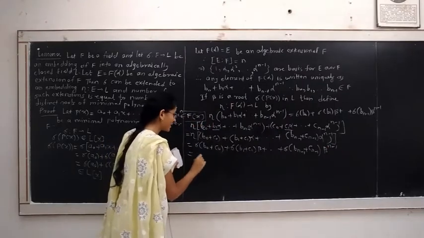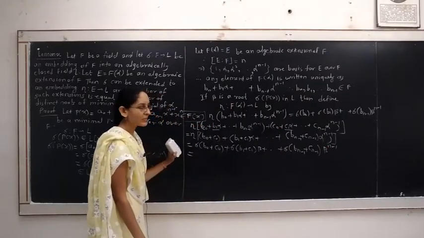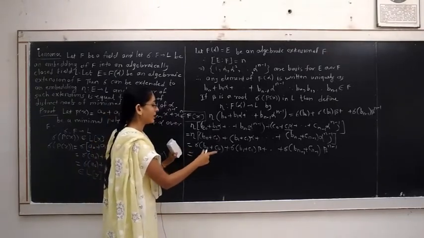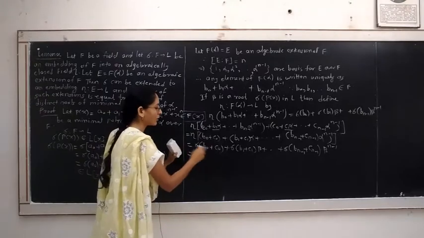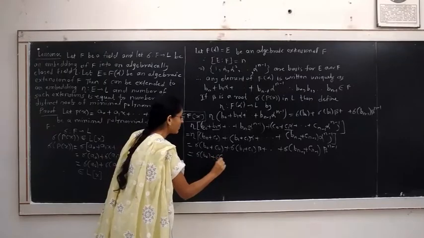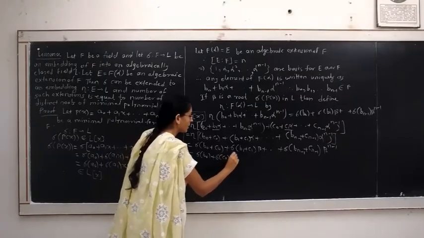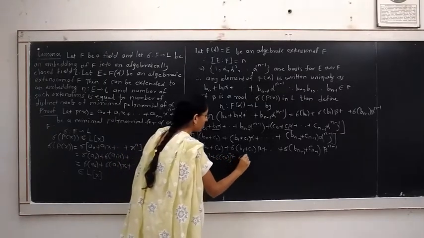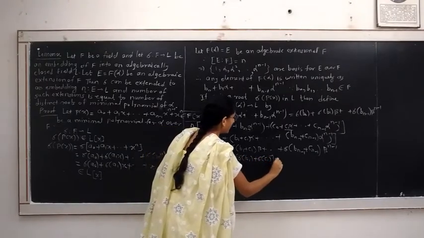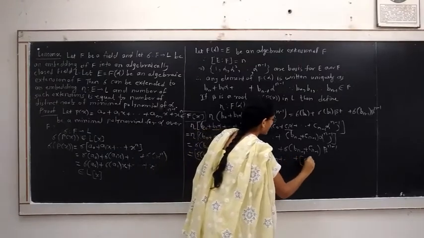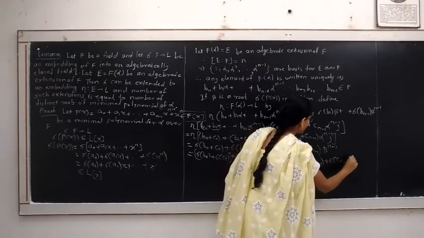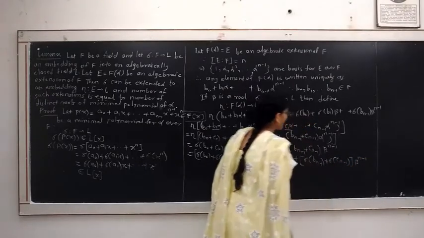We can write this as, because sigma is a homomorphism, sigma is an embedding from the field F to the field L, and we are mapping the field elements of the field F. Therefore, this is written as sigma of b0 plus sigma of c0 plus sigma of b1 plus sigma of c1 into beta plus sigma of bn minus 1 plus sigma of cn minus 1 into beta raised to n minus 1.